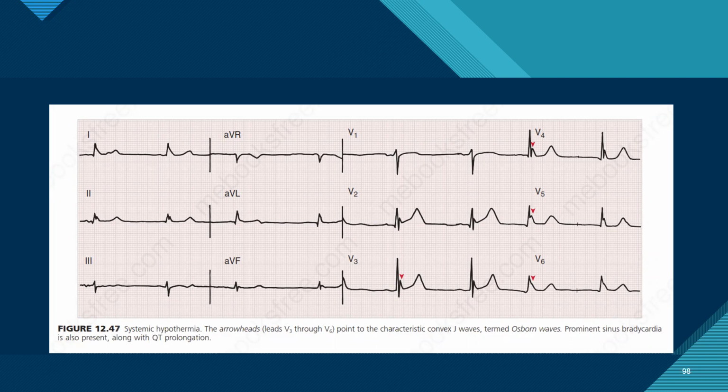So there are other features which come. There is bradycardia, which is a very important sign of hypothermia. When QT gets prolongation, there is a small repolarization which happens, which leads to this Osborn wave, because the electrical signal wants to repolarize in that area where the signal does not fully reach, so it causes that Osborn wave.